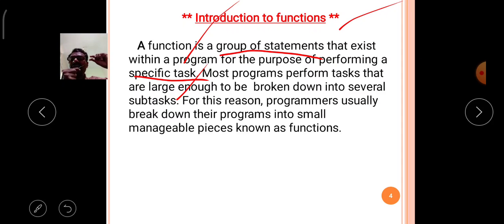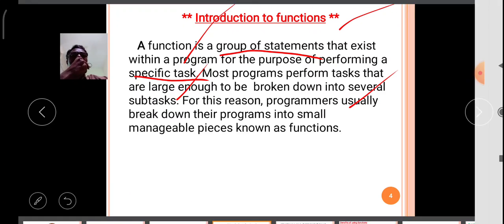With the help of a timetable, you will read chapter-wise, and then only you will complete your syllabus for the entrance examination. Just like that, if a program is lengthy or a big task, that big task is divided into small tasks, called subtasks. For this reason, programmers usually break down their program into small manageable pieces